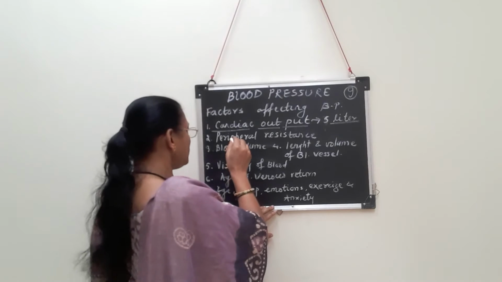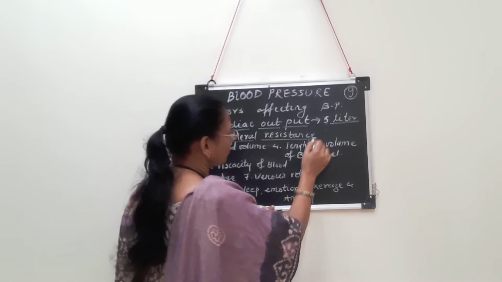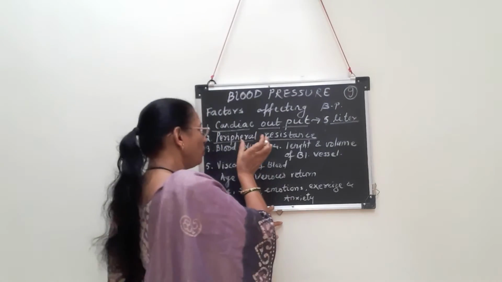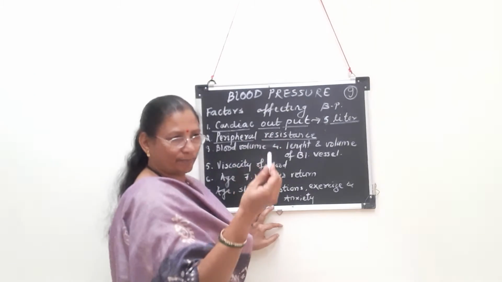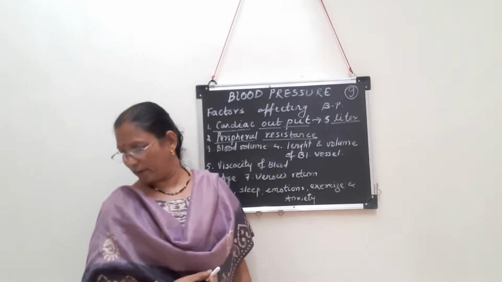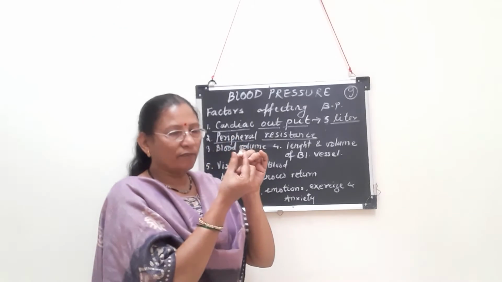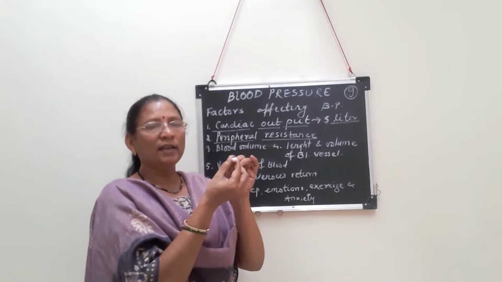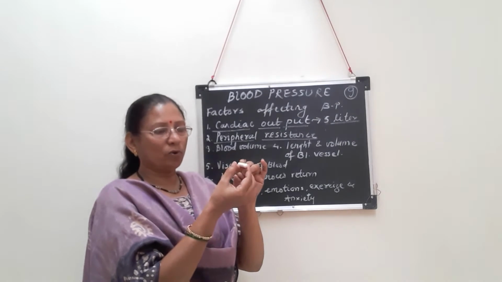Now what is peripheral resistance? This is the second factor which is responsible for an increase or decrease in BP. We should know the meaning of peripheral resistance. Peripheral means present towards the periphery. If we consider a blood vessel, which is hollow internally, the wall of the blood vessel resists the flow of blood.